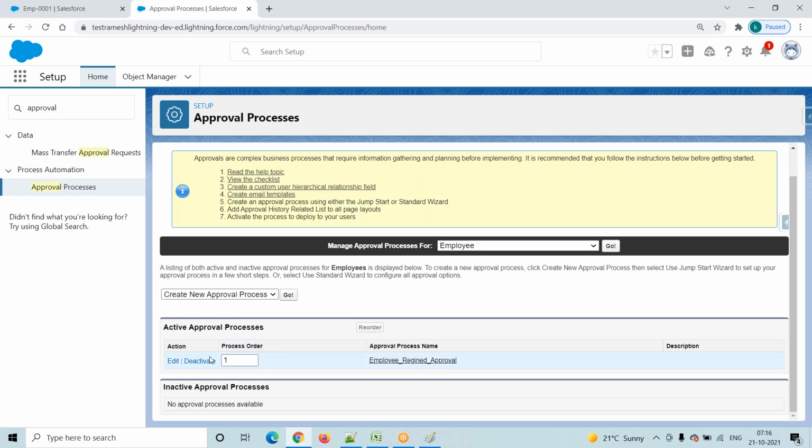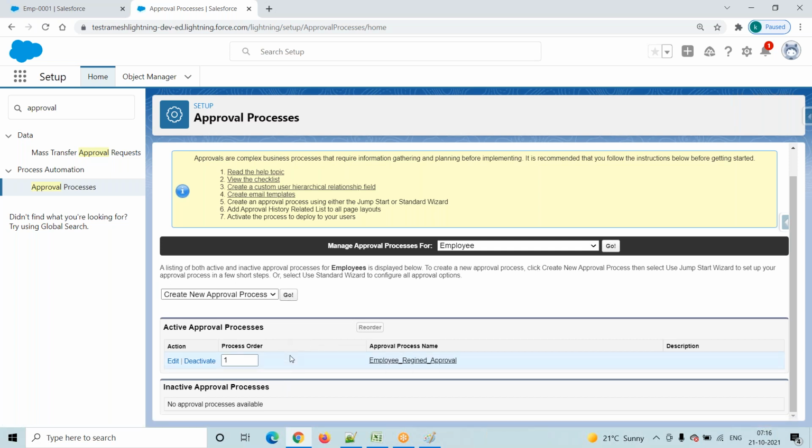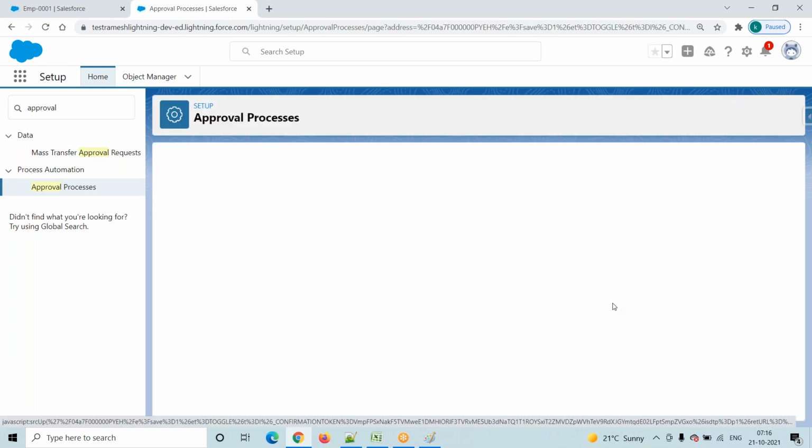Now I am trying to deactivate this one. For the time being, because we are adding the same condition, right? Same condition with the two approval processes. Instead of that, I am trying to deactivate this one. Click on the deactivate button.